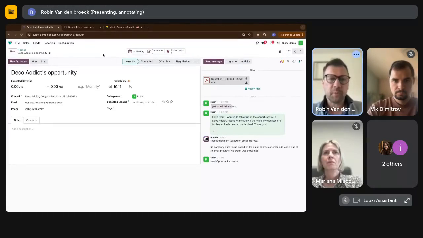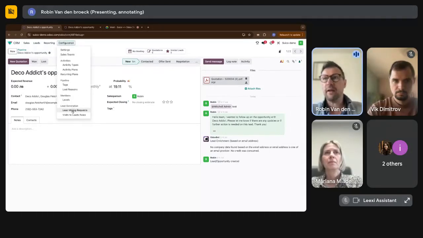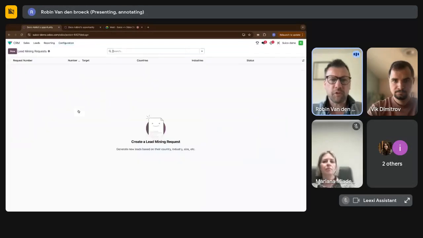Now, we can also add attachments here as much as we want. We can add attachments that are linked in the chatter, so to keep them stored with your document. What we can also do at a certain moment, when the communication is ready and we know that we can go to a sale, is create a new quotation. Maybe before I explain that, one other thing that I would like to point out is that Odoo has this lead mining generation, which is a way to generate leads based on industries that you're interested in, and the size of companies that you want to contact.